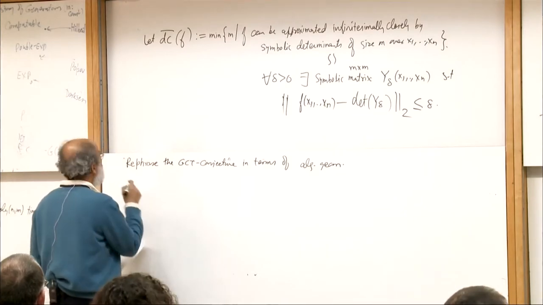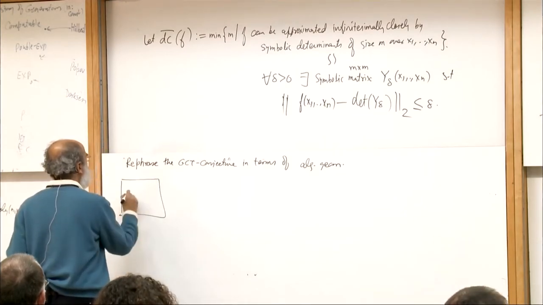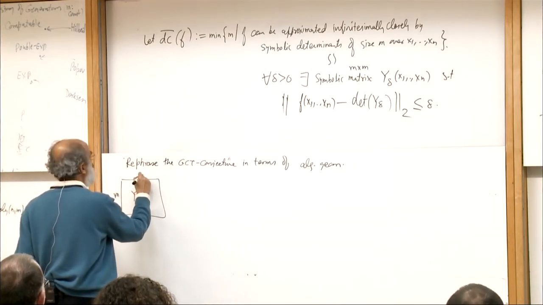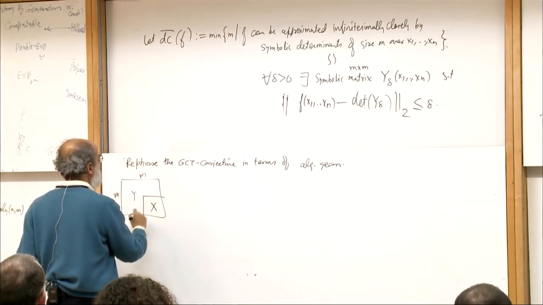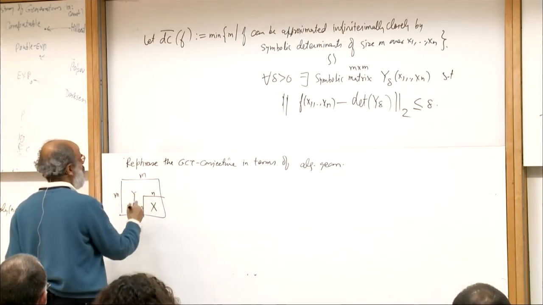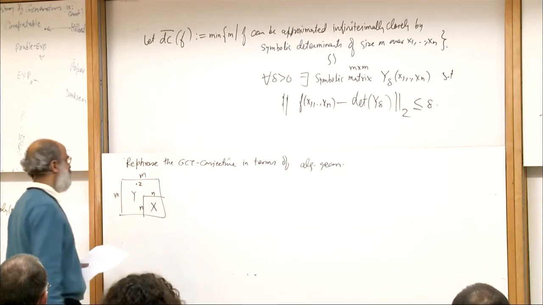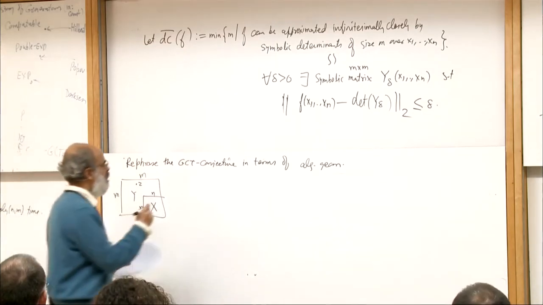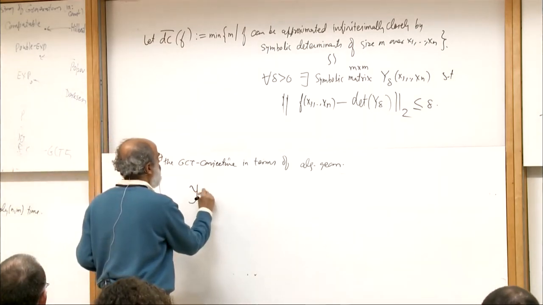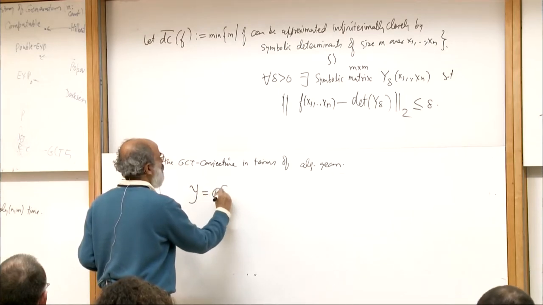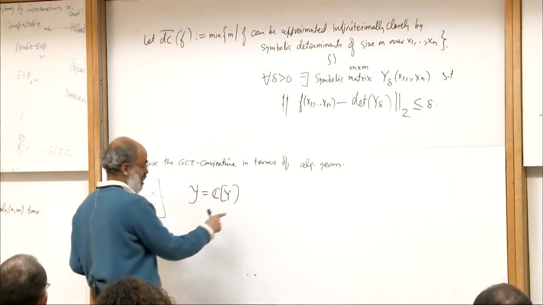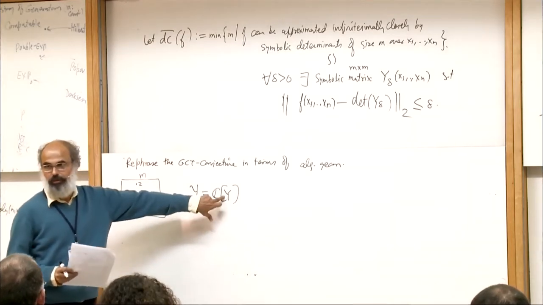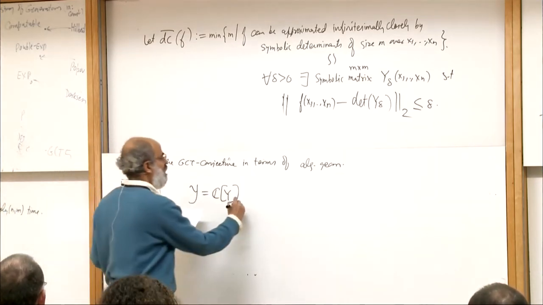So you take Y to be an m by m variable matrix, and X is its n by n subminor variable matrix, and you fix some entry Z outside of Y, outside X. Now let cal Y denote the ring of polynomials in the entries of Y of degree m.